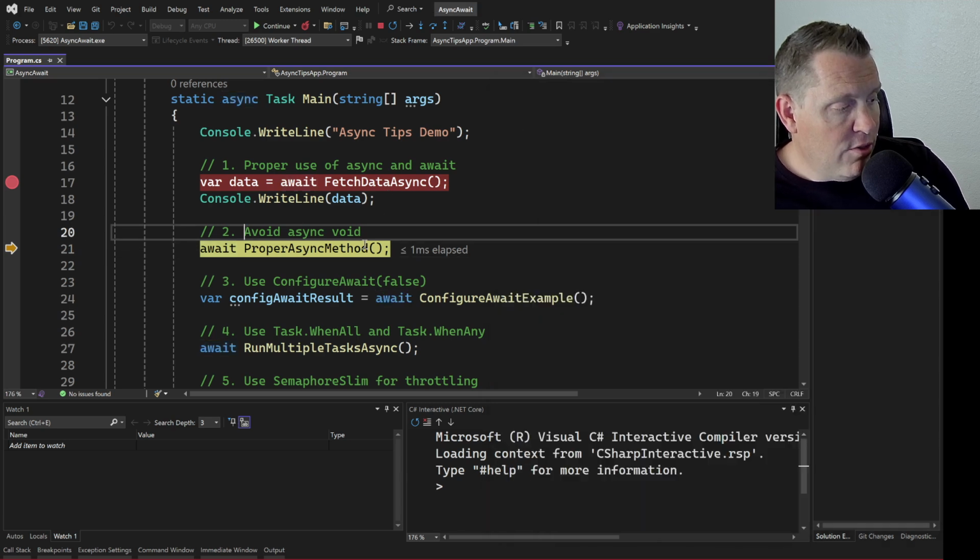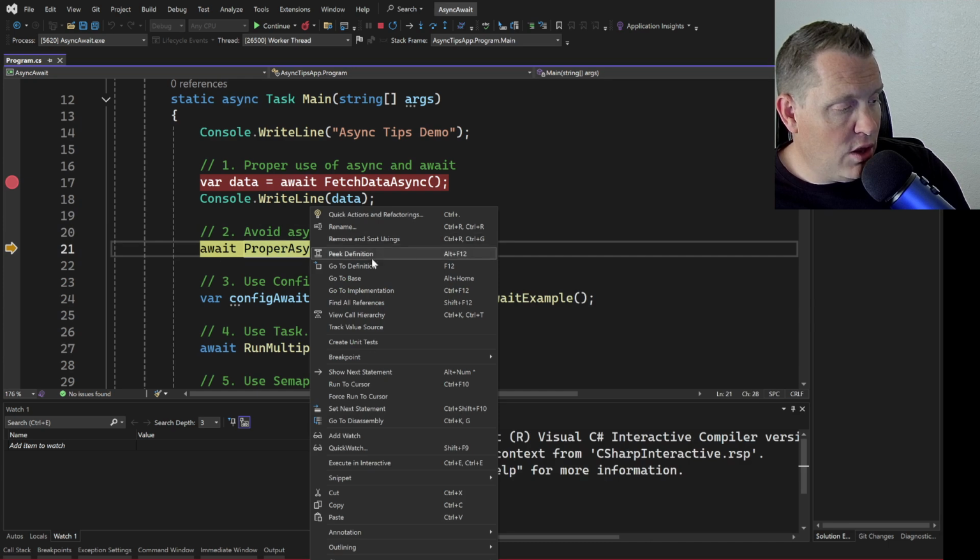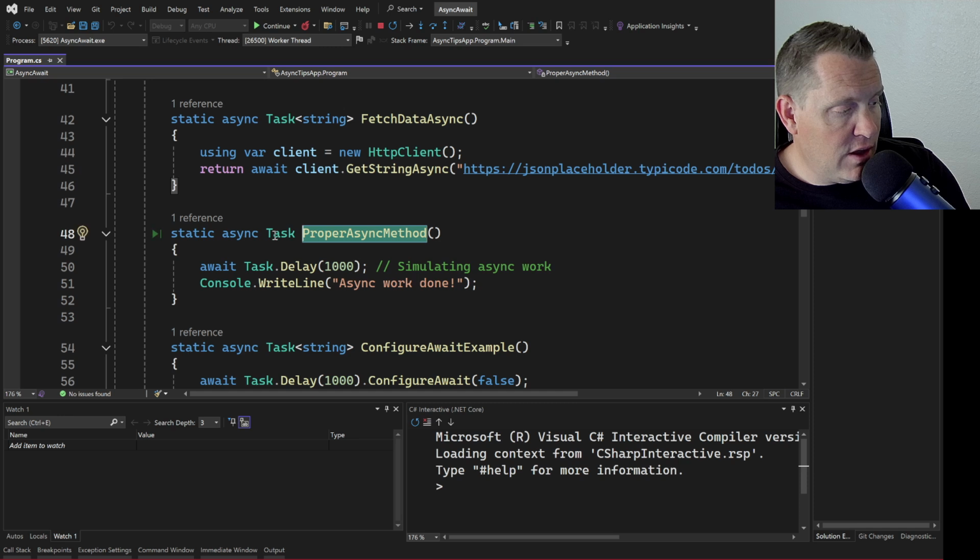So now, this is the avoid async void. And so we don't really want to use void in async methods. We want to make sure that we always try to return a Task. So this task is actually returning void. And this is simulated, right, for our code sample here. And then we write "async work done", right?